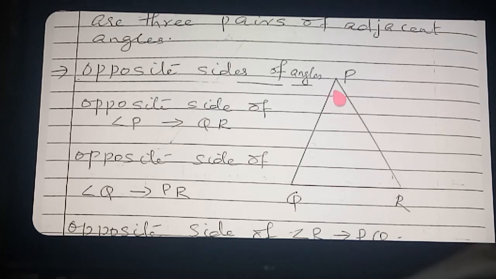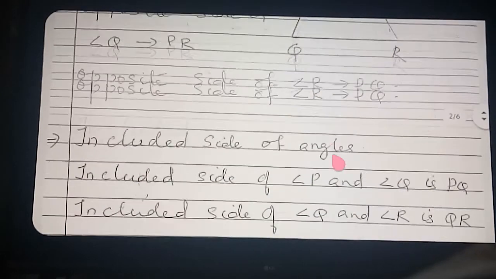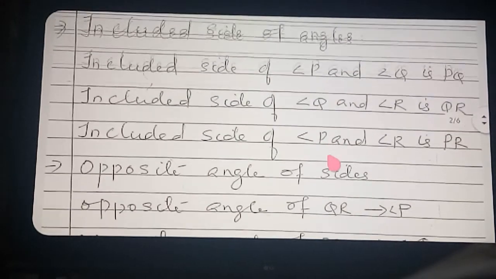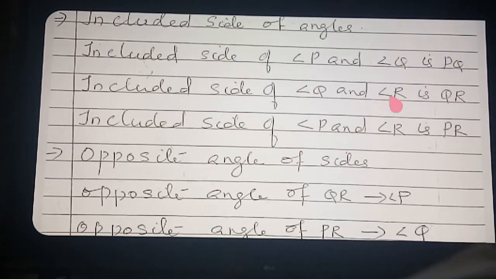So once more, in short, the included side of angle P and angle Q is PQ. The included side of angle Q and angle R is QR. The included side of angle P and angle R is PR. Clear? Okay, that I have written down, sir. See, here the teacher has written on all the points.